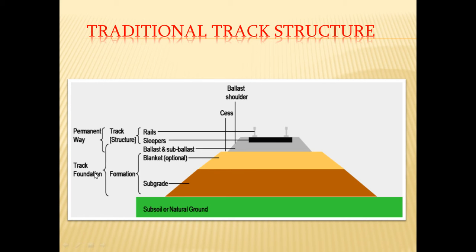The formation or track foundation part consists of a blanket, which is once again a soil material, and the subgrade. These two parts, the blanket and subgrade, provide the foundation of a track structure. Like in building construction, we provide a foundation for safe transfer of heavy loads to the ground strata. The same thing applies here. The permanent way is resting on a foundation, which consists of soil and subgrade portion. So these are the various components of track structure.